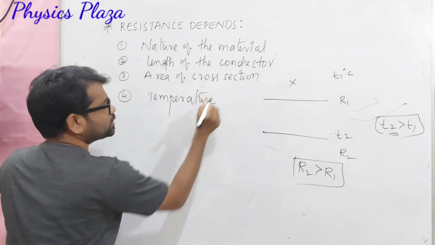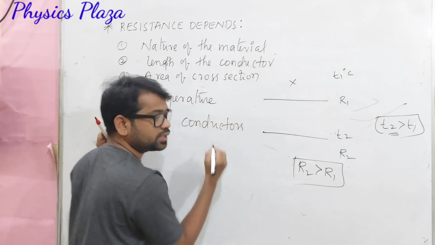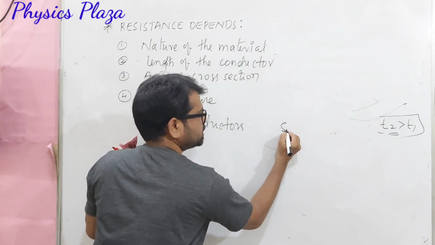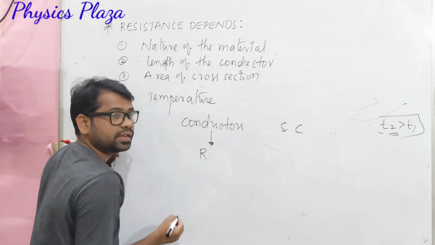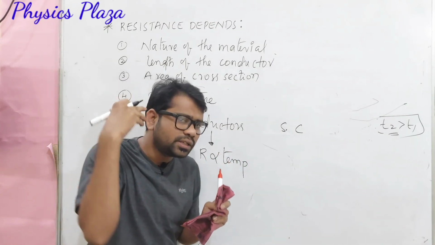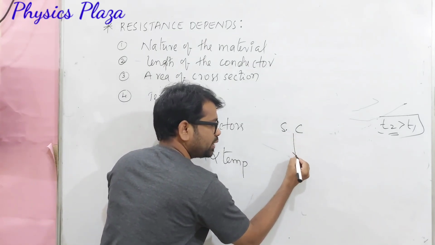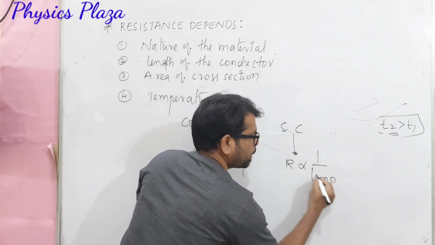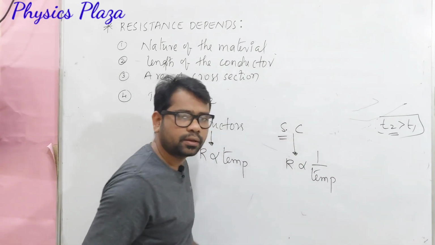Here we need to talk separately for conductors, and at the same time for semiconductors also. Dear children, in the case of conductors, the resistance is directly proportional to temperature, which means as you go on increasing the temperature, obviously the resistance increases. Whereas for semiconductors, the resistance is inversely proportional to the temperature. It's very important. Conductors are such as copper and aluminum. Here, silicon and germanium you can take as semiconductors. So it's very important.